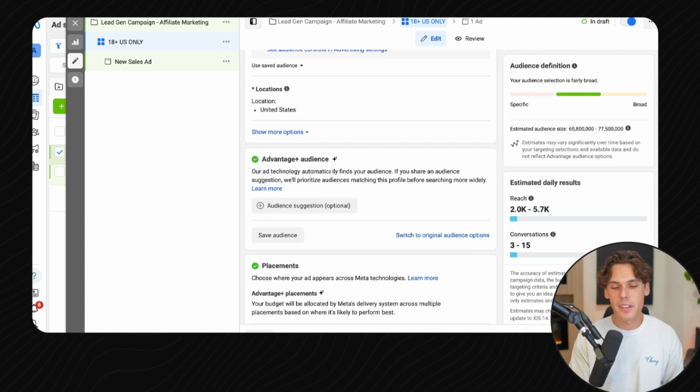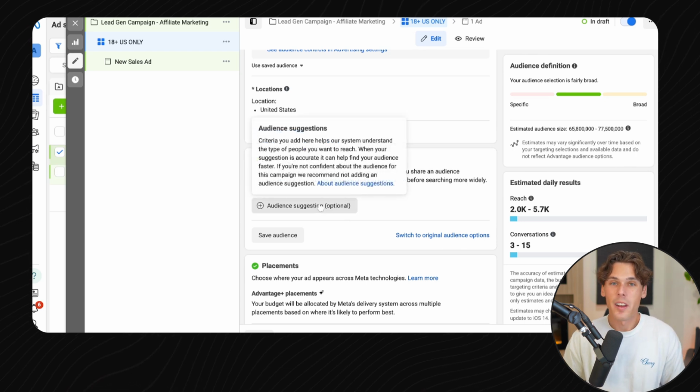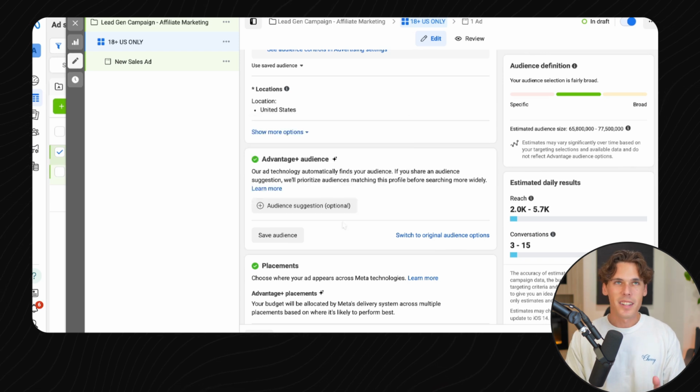Now scrolling down, we're actually going to let it run Advantage Plus audience. You can do an audience suggestion, which is optional. Facebook has been pushing everyone to go broad for the last few years. To explain that a little further, for your audience suggestion, you could say people that are interested in weightlifting, if you're a personal trainer. It gives Facebook an idea to look for people that are interested in that.